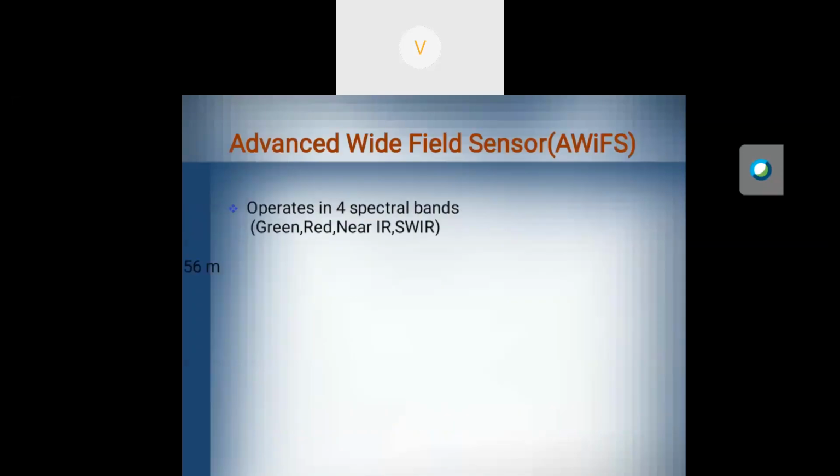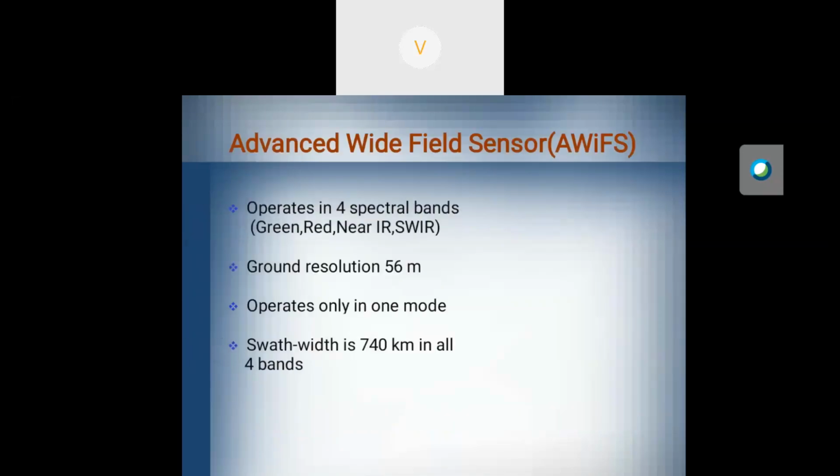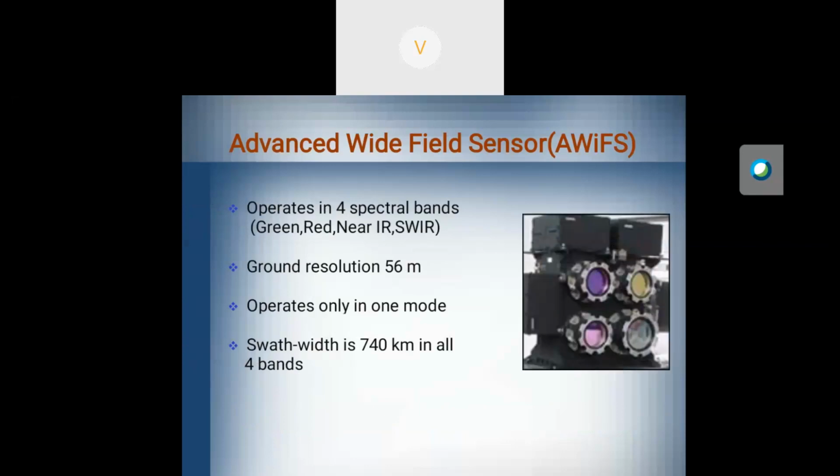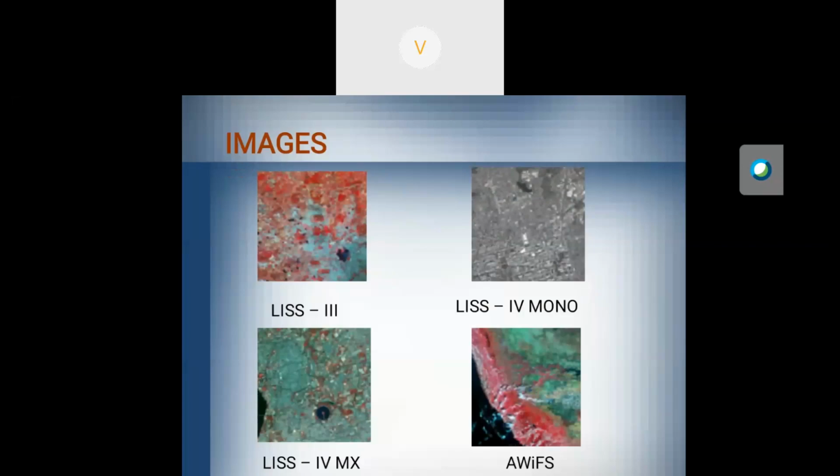This is the AWiFS, which operates in 4 spectral bands with a ground resolution of 56 meter. The swath is 740 kilometer. These are the LISS-3 images. LISS-4 mono means only one band, that is black and white. Then there are LISS-4 MX, LISS-3, LISS-4 mono and AWiFS images. These are the different types of images captured by the satellite.